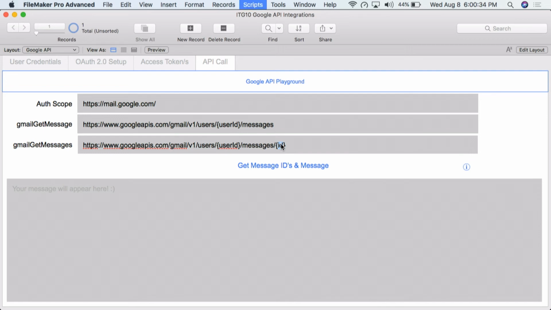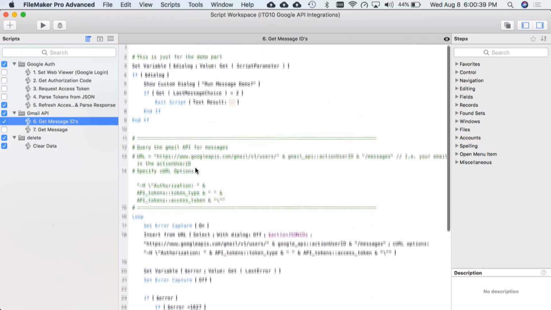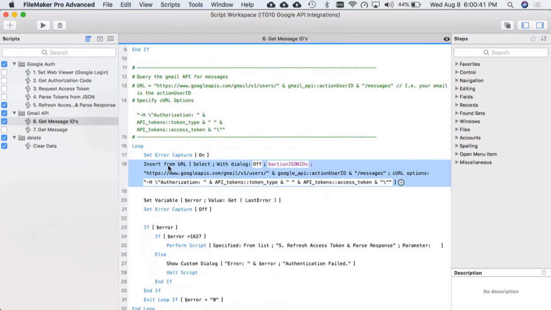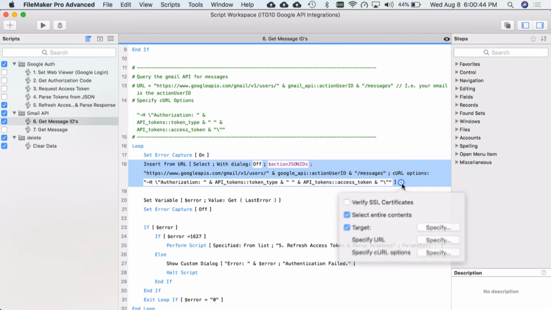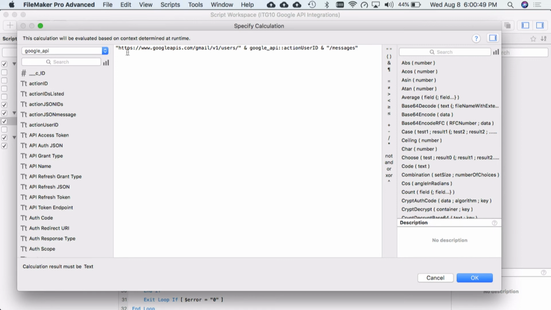So let's do a script workspace. So get message IDs. What we're going to do is we're going to come down here. We're going to do an insert from URL. This is now to the API itself. And I put these in here in just plain text just so that we can see them. But here's what we're going to call. And then just like in the Google Playground, we saw it as this. That's how we saw it. But we're just re-referencing that.